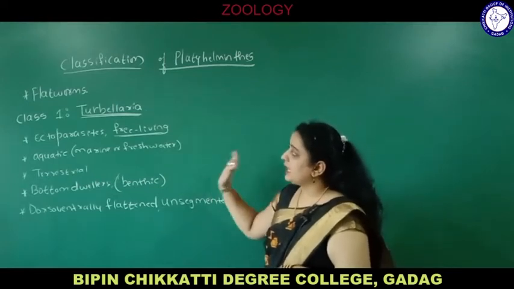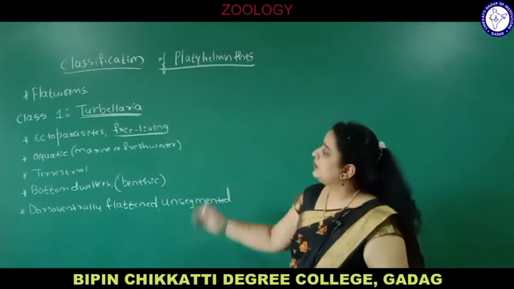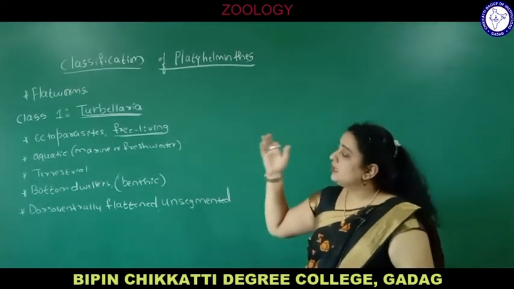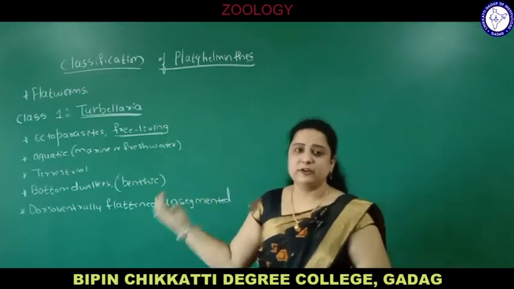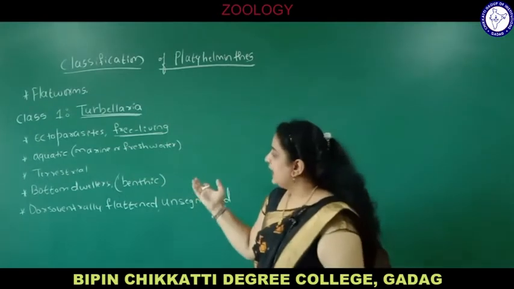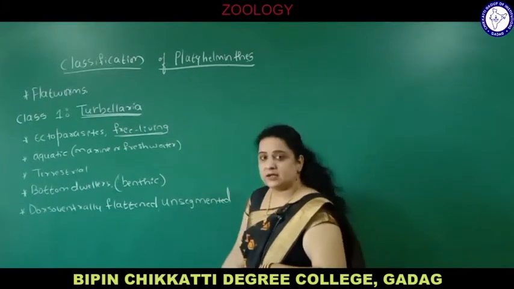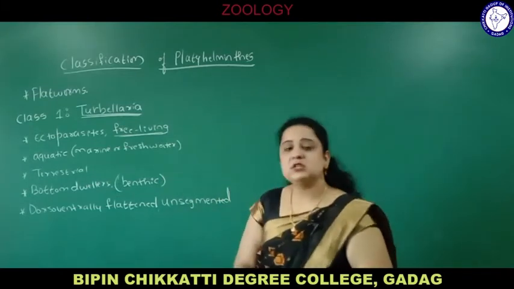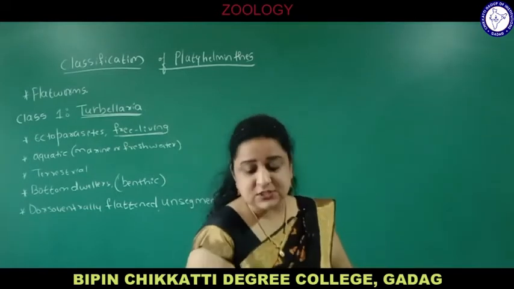Now we are discussing the characters of a particular class of phylum Platyhelminthes, the first class, Turbellaria. Most of them are ectoparasites, some are free living, some are fresh water, some marine water, and some are bottom dwellers living at the benthic region at the bottom of the sea. Mostly they have a dorso-ventrally flattened body. Suckers are absent here.